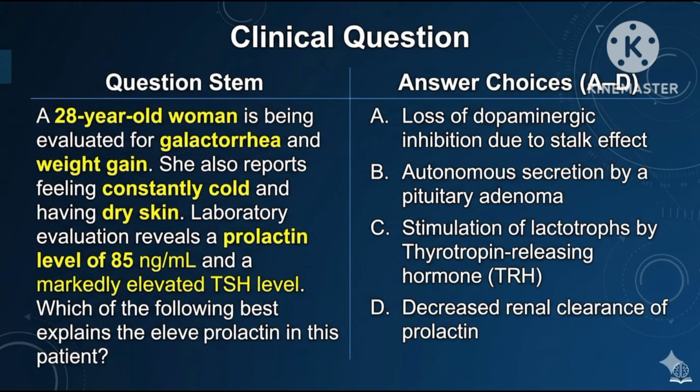Read this question stem. 28-year-old woman, low T3 and T4 with elevated TSH. Patient reports cold intolerance, dry skin, weight gain. As we all know, this patient has primary hypothyroidism.